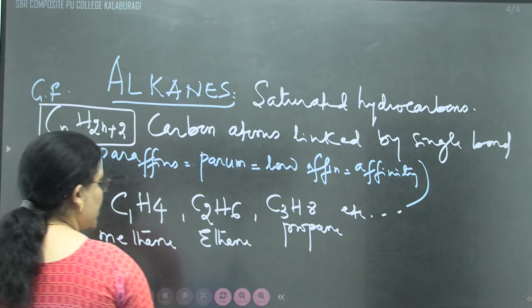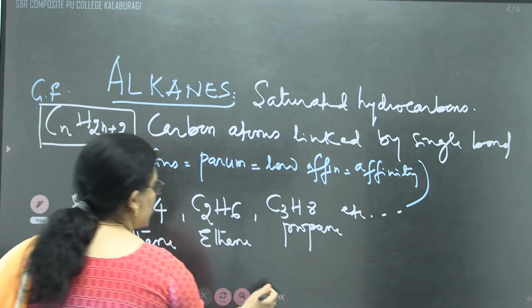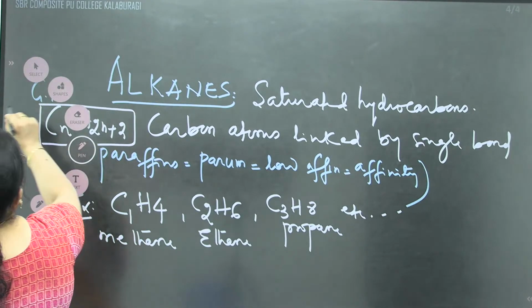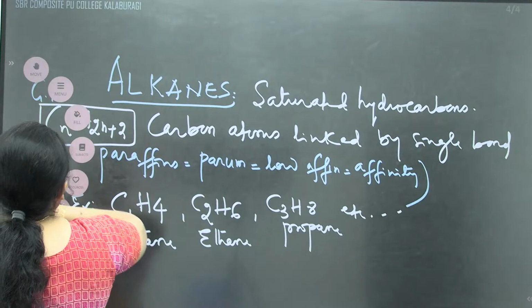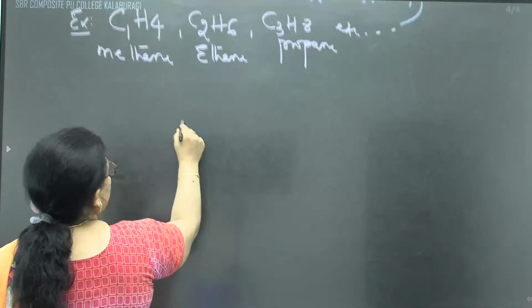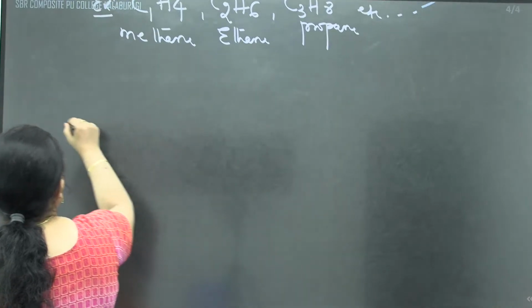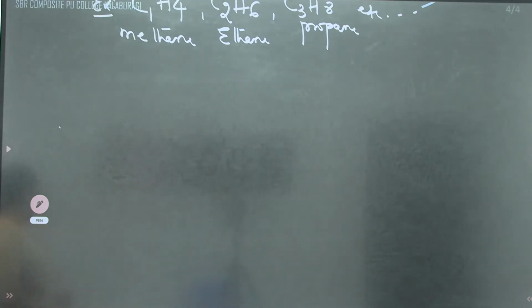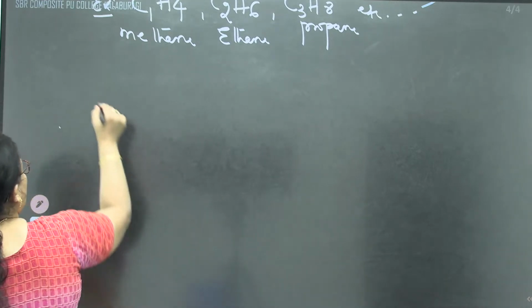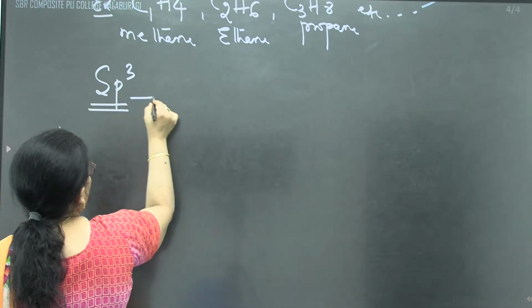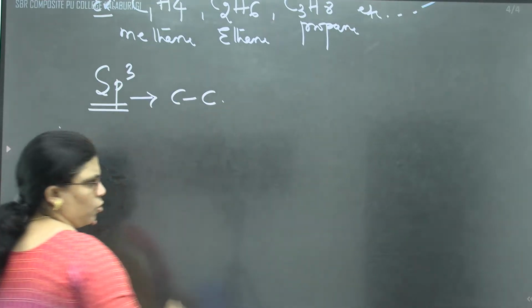Remember one thing: when carbon atoms are linked by single bond, they have sp3 hybridization. If we see the structure of the alkane, it shows sp3 hybridization.